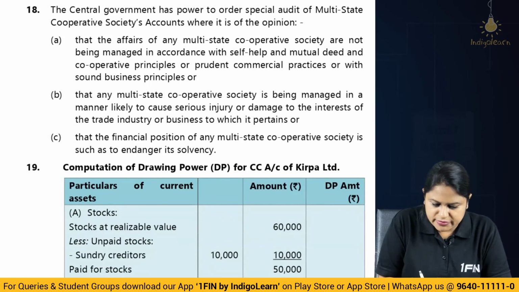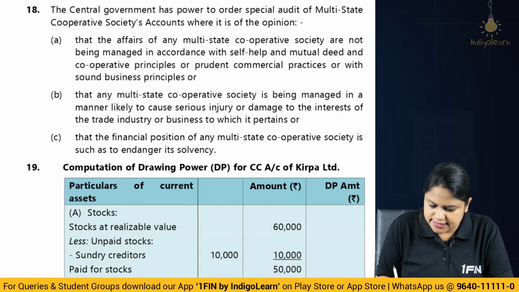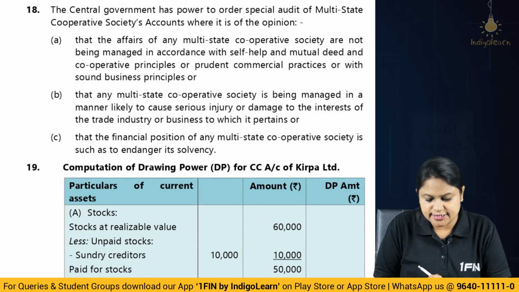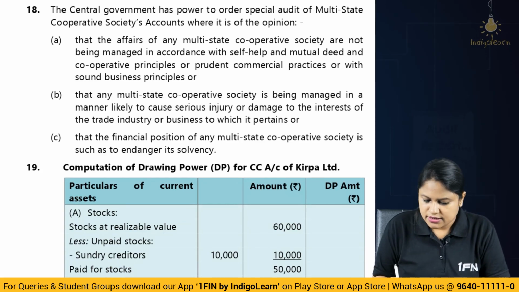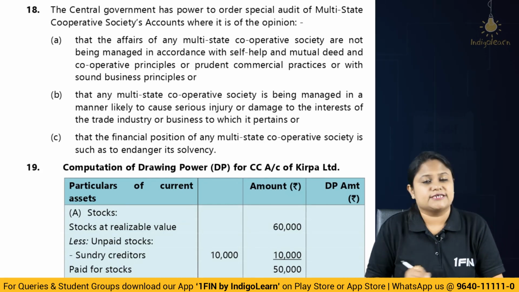Then I told you the central government has the power to call for a special audit in the given circumstances where they are not adhering to cooperative principles, it is causing serious injury or damage to the interest of the trade and industry, they have not been managing properly, and it is endangering the solvency.